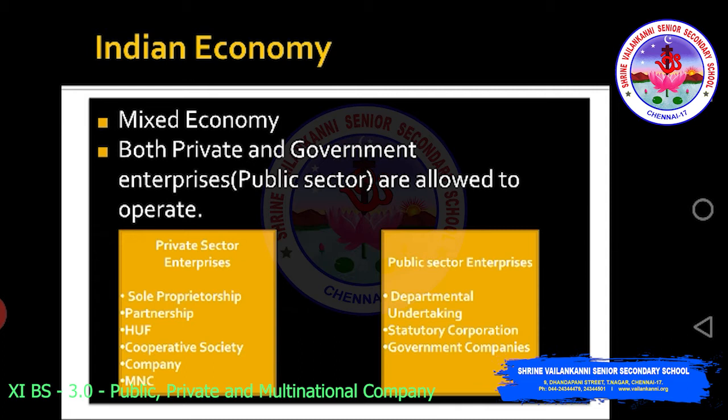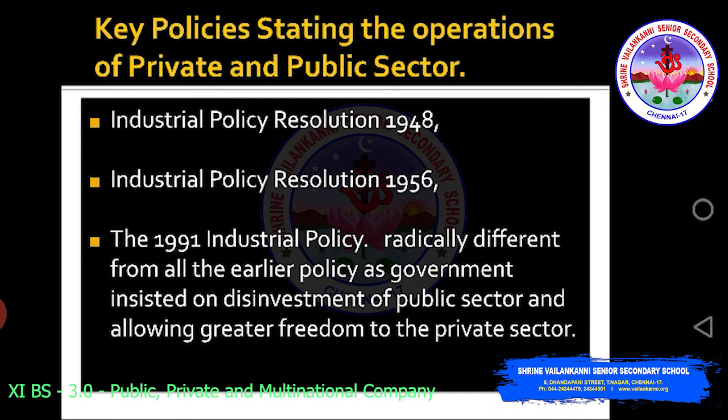The key points stating the operations of private and public sectors. What is the reason? There are some key policies which are making our economy a suitable place for both private as well as public sector. One is the Industrial Policy Resolution 1948.